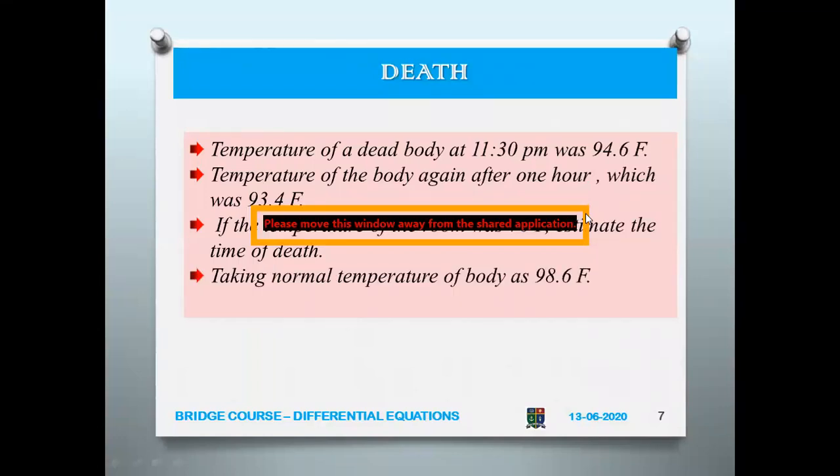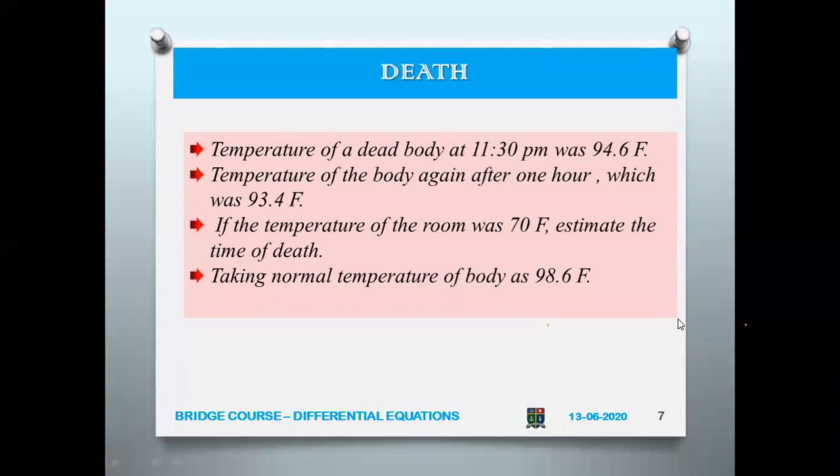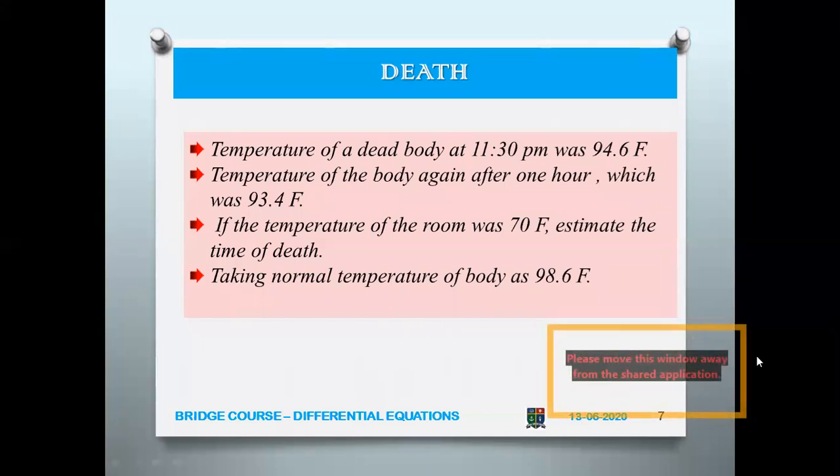Sujata ma'am, is the screen visible, ma'am? Ma'am, there is some window coming in between. Yes, ma'am, that is why I am unable to see. Yeah, now it is okay, ma'am. It is okay, but on and off it is coming. I don't know why. Ma'am, I think it is the cursor position. I think only the cursor is displaying that. No, actually one more. Now the screen is at the bottom, right? Okay, bottom, ma'am. Now it is okay, ma'am.